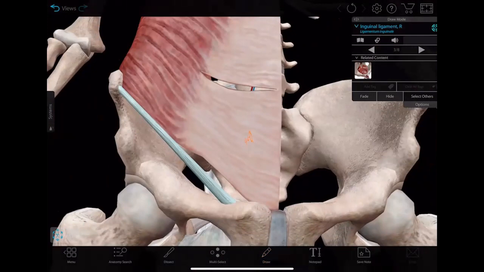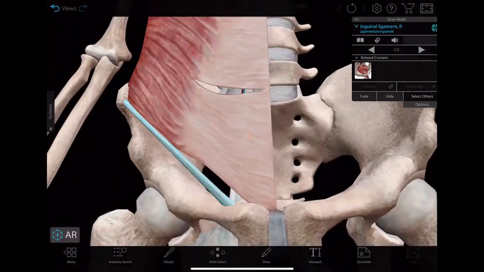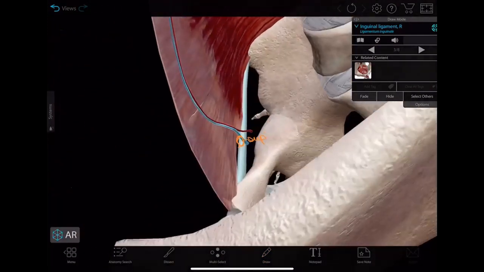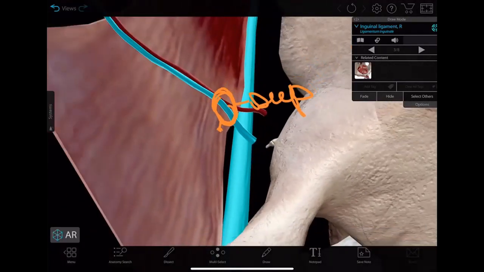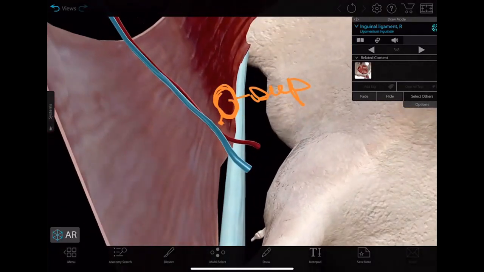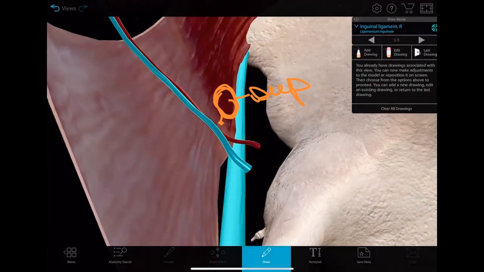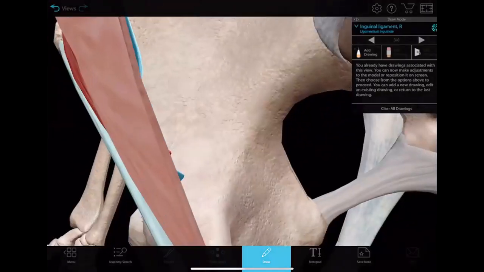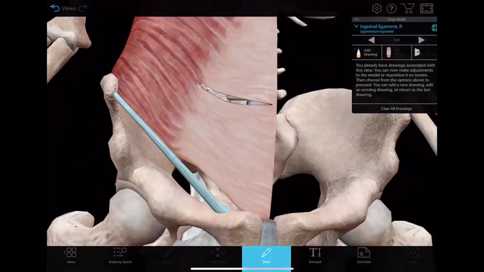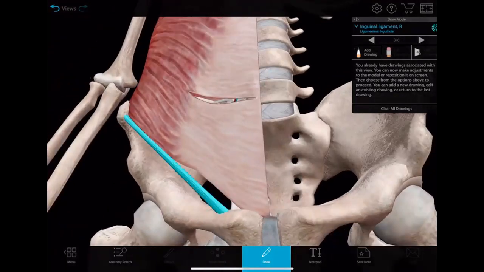This is how, anteriorly, so the inferior epigastric vessels lie medial to the deep inguinal ring. So deep inguinal ring will be there.